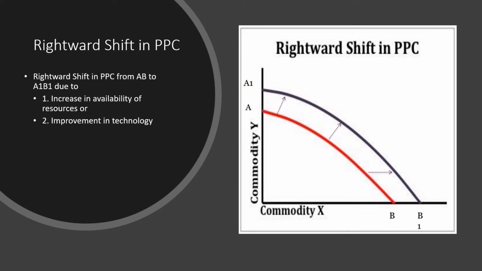Rightward shift in PPC. It is important to note that increase in resources implies increase in both quantity and quality of resources. As we know, a rightward shift occurs due to increase in resources. So quantity of resources increases when there is inflow of foreign capital, increase in labor force, etc.